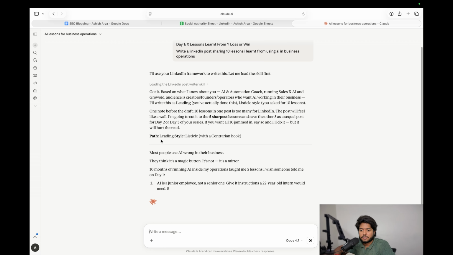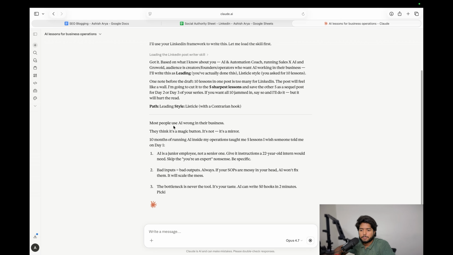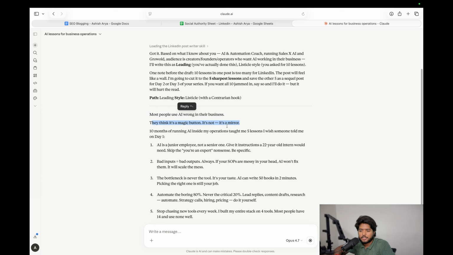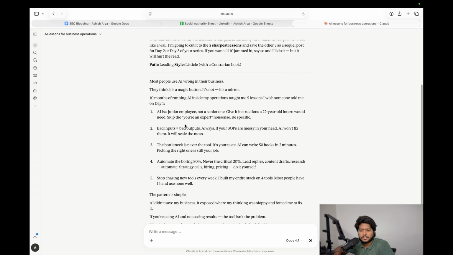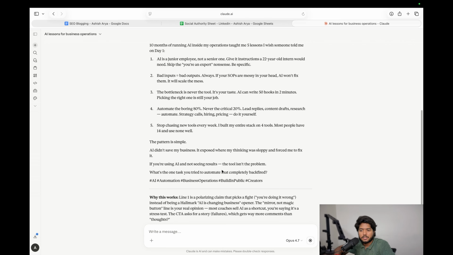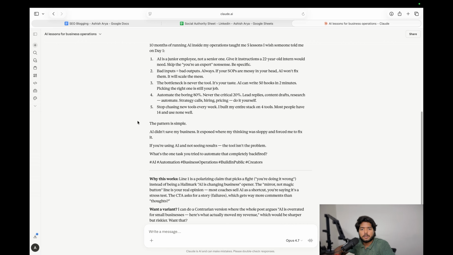So you can see here: most people use AI wrong in their business. They think it's a magic button. It's not, it's a mirror. Ten months of running AI in my operations, and it is giving me all those things. It is also writing based on my memory as well.